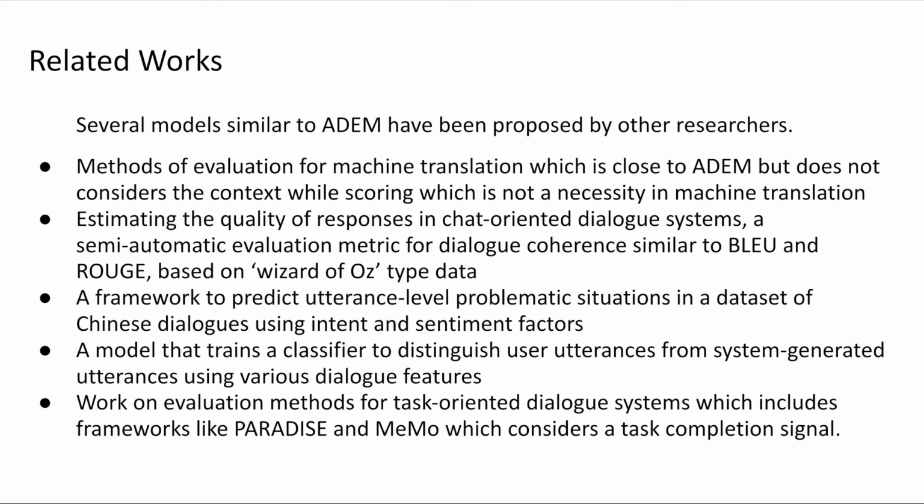There has also been good progress in the evaluation methods for task oriented dialogue systems, which attempt to solve a user's task like finding a restaurant, booking a flight, etc. These models include frameworks like PARADISE, which considers a task completion signal. Although these models perform relatively well, task completion and task complexity are two measurements that we currently don't have in our setting. References to these proposals and researchers are mentioned in the paper in case you are interested in learning more on these topics.